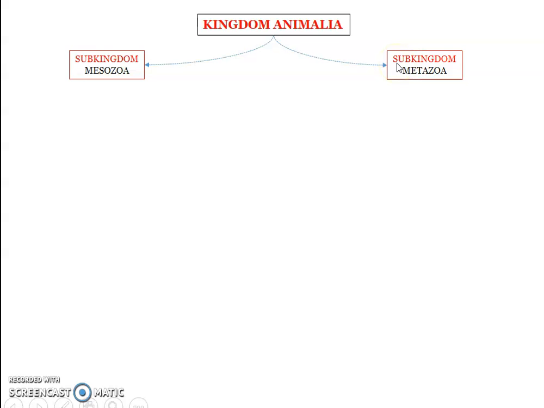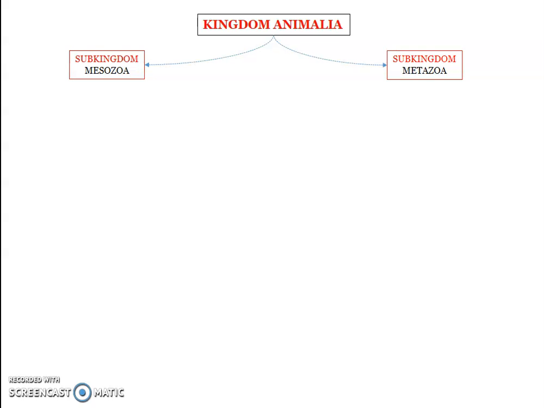Whenever you are studying classification, there is a gradation, a sequential order. In your class 11th, you first studied non-chordata and then chordata. Within chordata, you studied fishes first, then amphibia, reptilia, birds, and then mammals. There was always a sequential order.